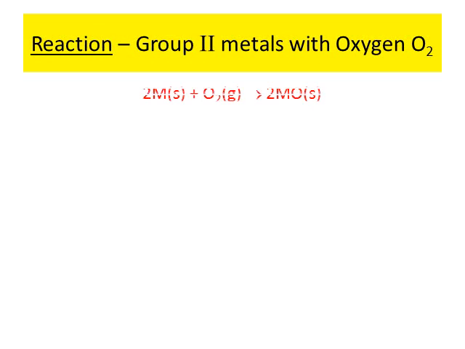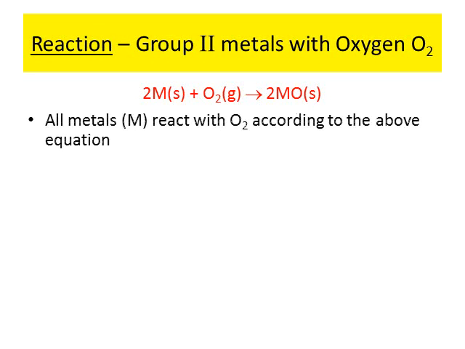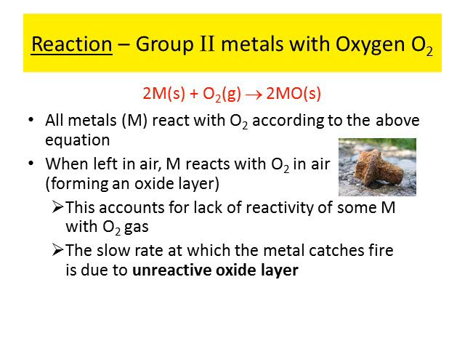So, let us proceed. Group 2 metals react with oxygen in the equation as written above. When left in air, Group 2 metals will react with oxygen in the air, thereby forming an oxide layer. This accounts for something quite important: Group 2 metals, as well as some other metals, after reacting with oxygen gas, will have a lack of reactivity. This is because of the unreactive oxide layer.